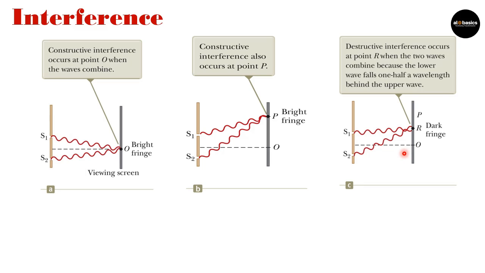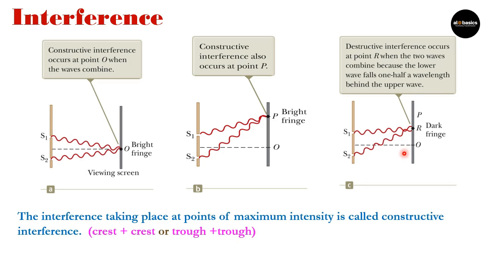To keep in mind these things, we say that the interference taking place at a point of maximum intensity is called constructive interference. And for that, what is the condition? Crest plus crest or trough plus trough.